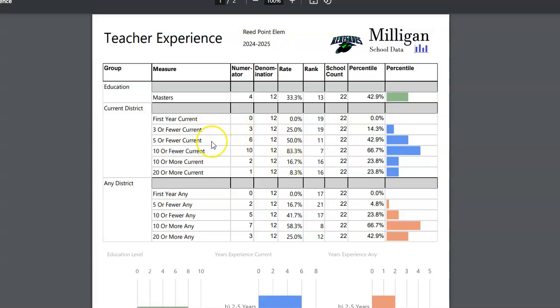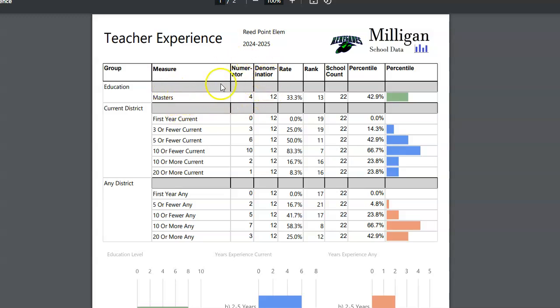This was the first report you will look at to see what your school looks like in these measures. The way to read this, obviously, you have the name of the school up here and the school year that we're looking at. Over on the left are just the groups of metrics, so we've grouped them into a few different categories. This is the name of the metric, so this is the master's degree metric: what percentage of your teachers have a master's degree.